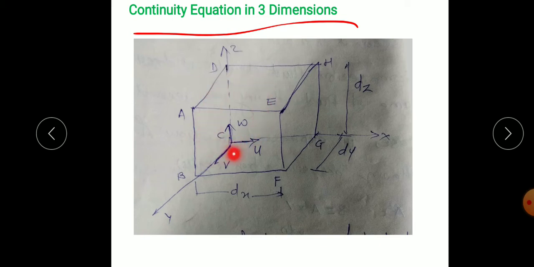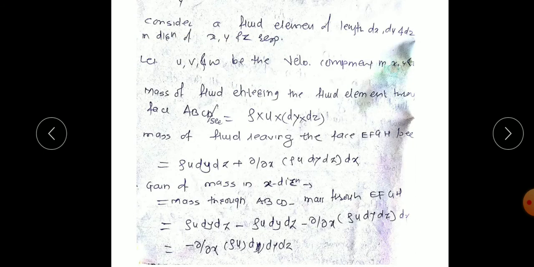That gain in the fluid mass we can subtract, or otherwise we can write that the mass coming into the element is equal to the mass leaving the element plus the change in the mass of the fluid element.